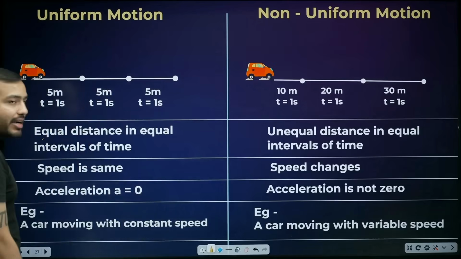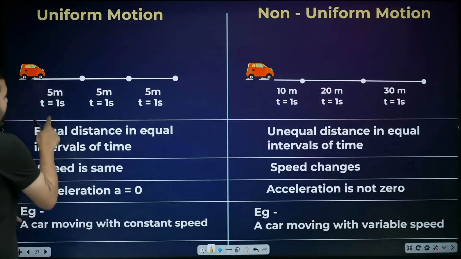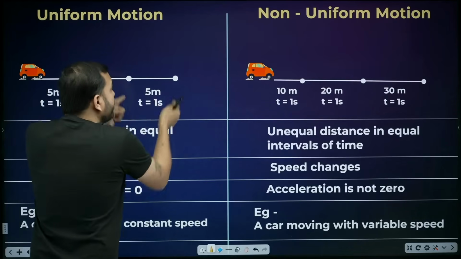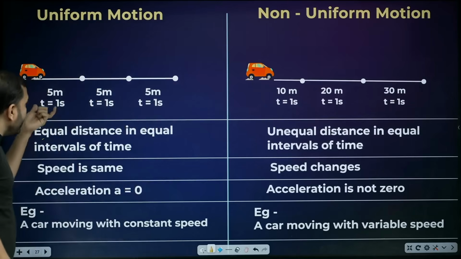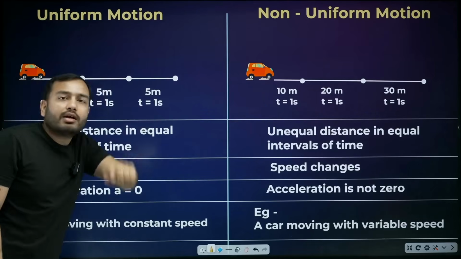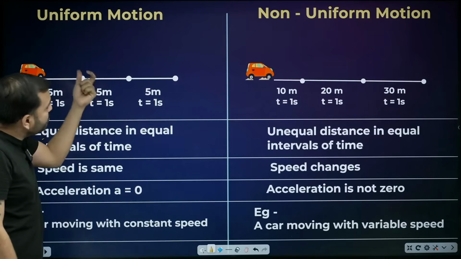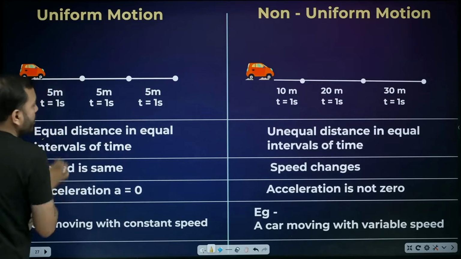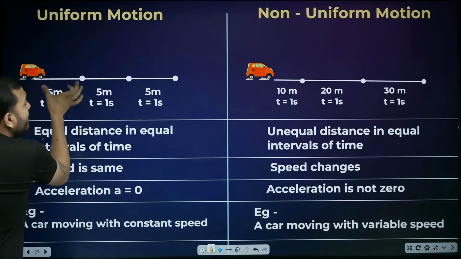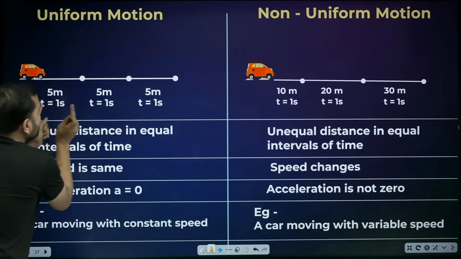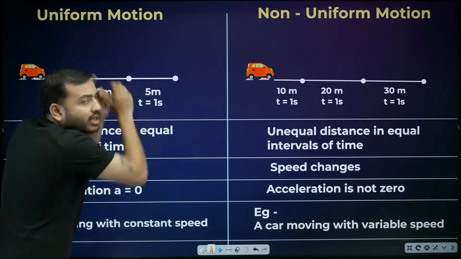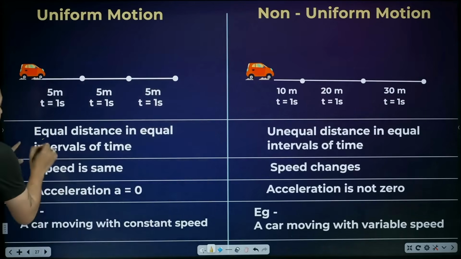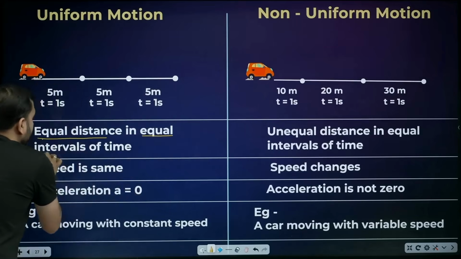Come, bhaiya. Shanti sat in a car. You sat in a car. And you said, I will drive the car in such a way that in the first second, I will cover 5 meters. In the second second also, I will cover 5 meters. In the next second also, I will cover 5 meters. That means every 1 second, you will cover exactly 5 meters. Can I say that in equal time intervals, you are covering equal distance? That is what we call uniform motion, when a body covers equal distance in equal intervals of time.